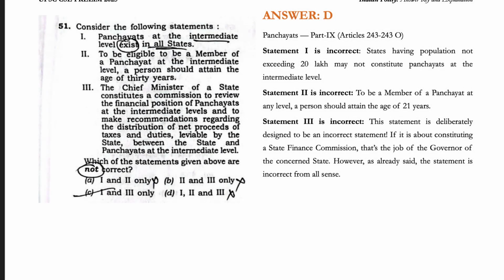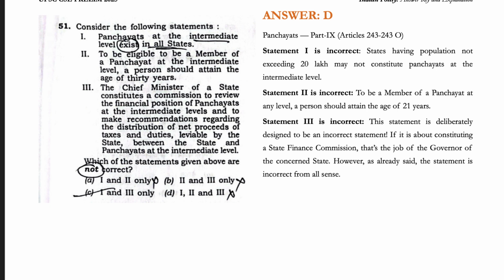This is set B, question booklet B. The polity questions in this booklet start from question number 51. Consider the following statements. Statement 1, panchayats at the intermediate level exist in all the states. This is incorrect, guys. According to Part 9 of the Constitution and the 73rd Constitution Amendment Act, a state having population not exceeding 20 lakhs may not consider panchayats at the intermediate level. So it's incorrect.